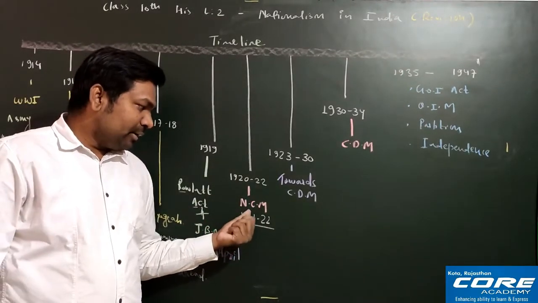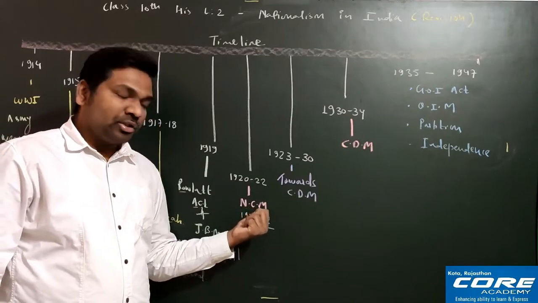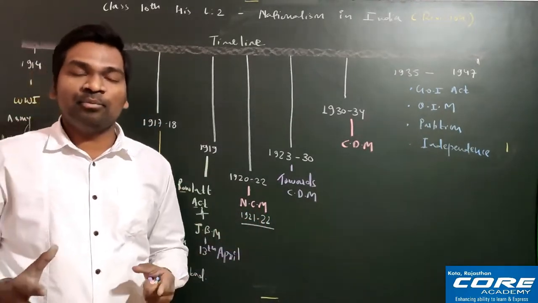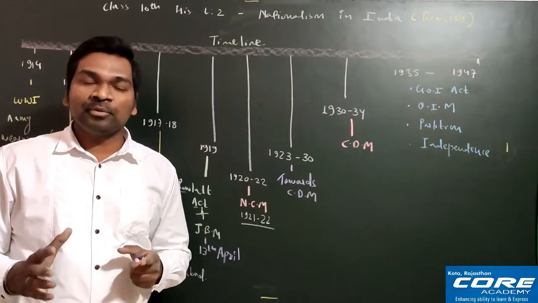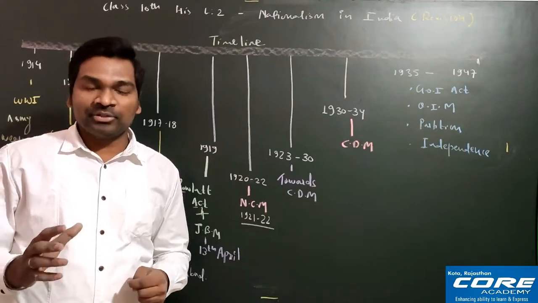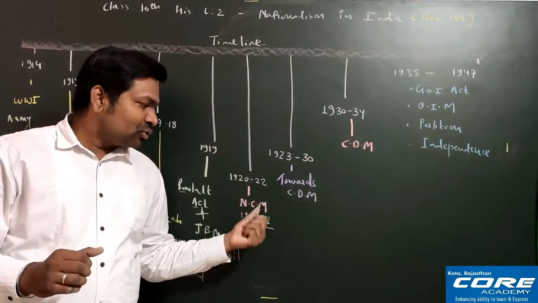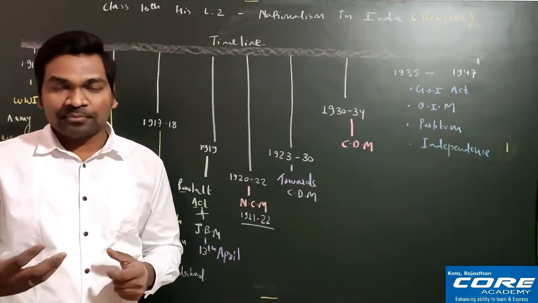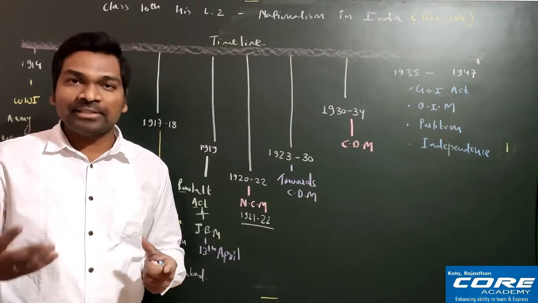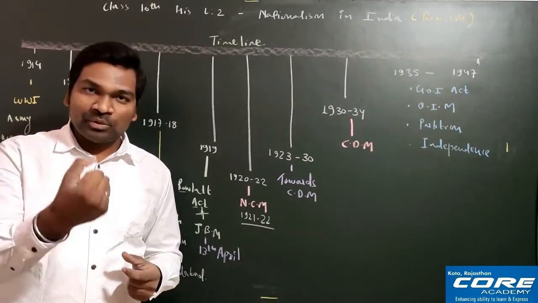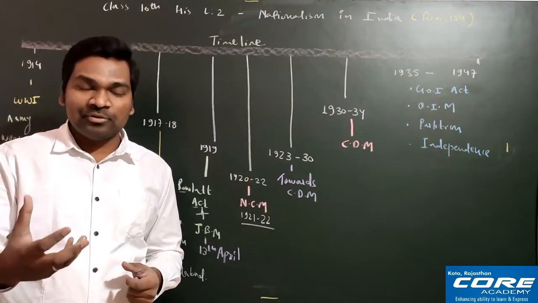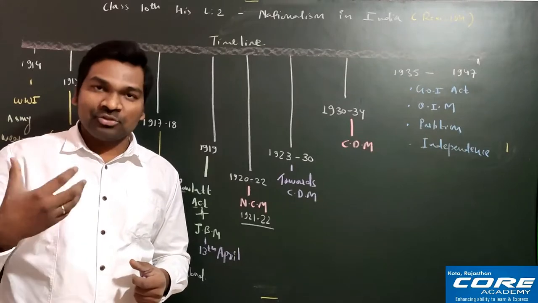Now here in this non-cooperation movement we will not give them any cooperation, we will boycott everything. We will boycott their clothes, we will boycott their products, we will boycott everything that belongs to the Britishers, and we will also boycott their elections. So when we were willing to boycott elections, some members within the Congress did not agree to boycott elections because they wanted that we should fight the election.